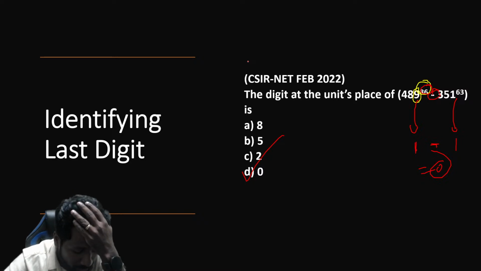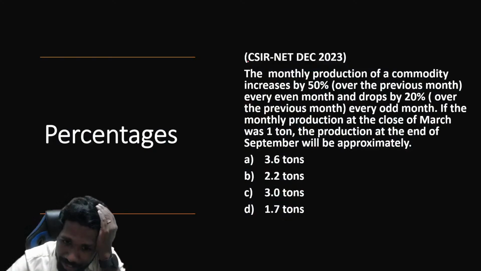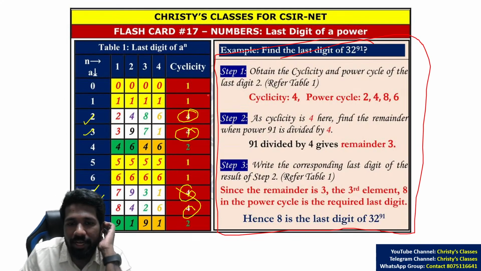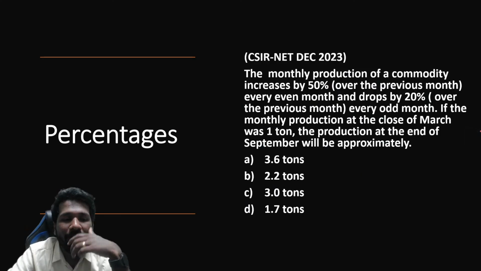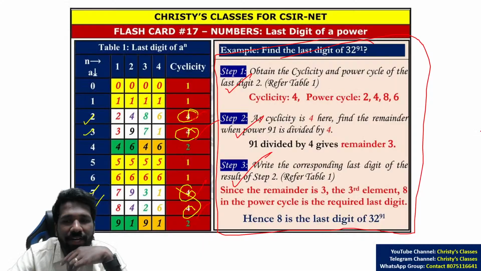Anyway, all of you understood this, please respond. That is the answer. And please go through the cyclicity 4 type also. It will take more time to explain. So follow these 3 steps, you will get the answer. Okay, so that is again a last digit of power related question.